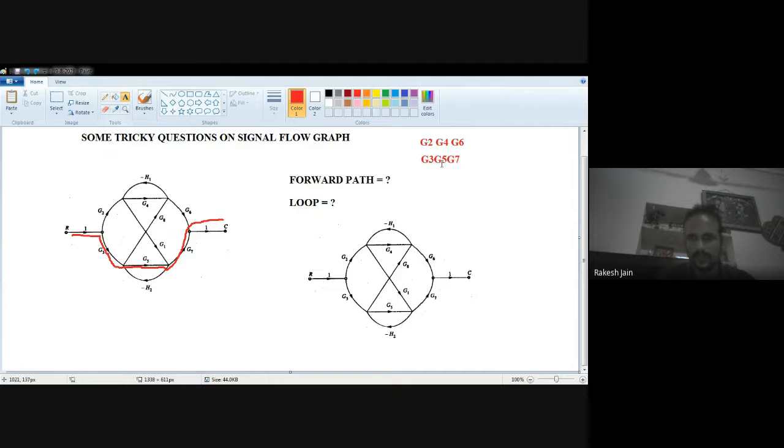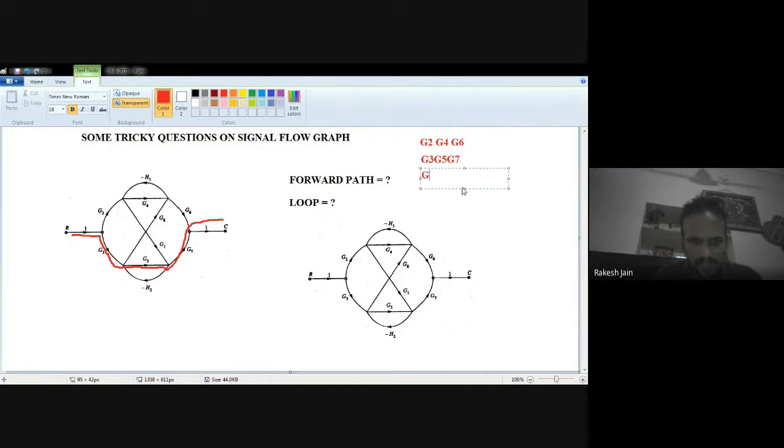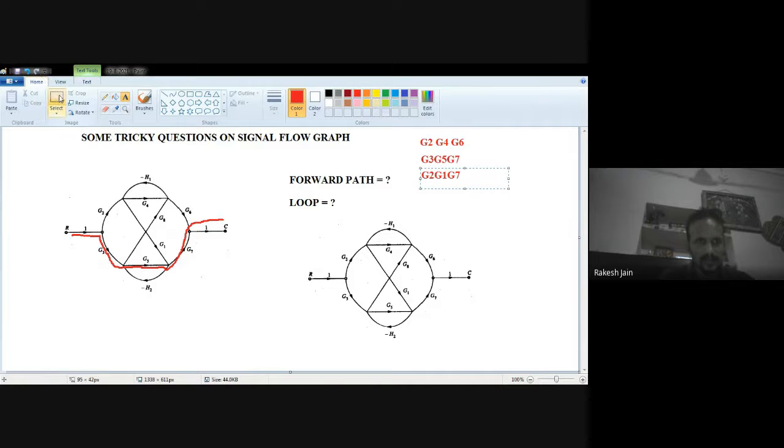Writing down here, you will see G2, G1, G7. This is my third forward path. I am increasing the size of this so that if you are unable to see, you will be able to see properly.